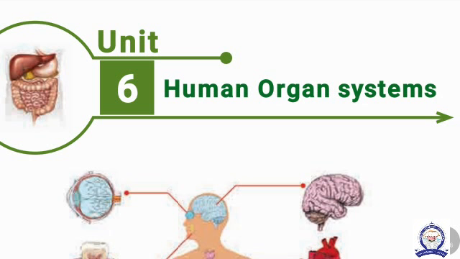Now we are going to discuss 6th Zoology, Unit 6, Human Organ Systems. First, what is an organ system? An organ system is formed by two or more organs combined together to perform a specific function.